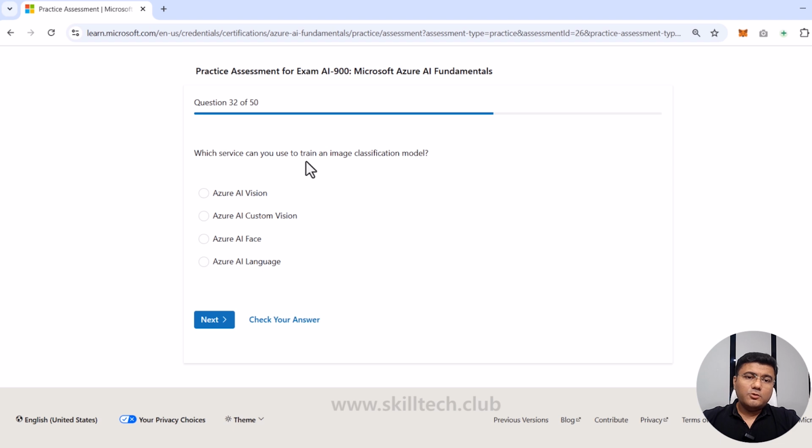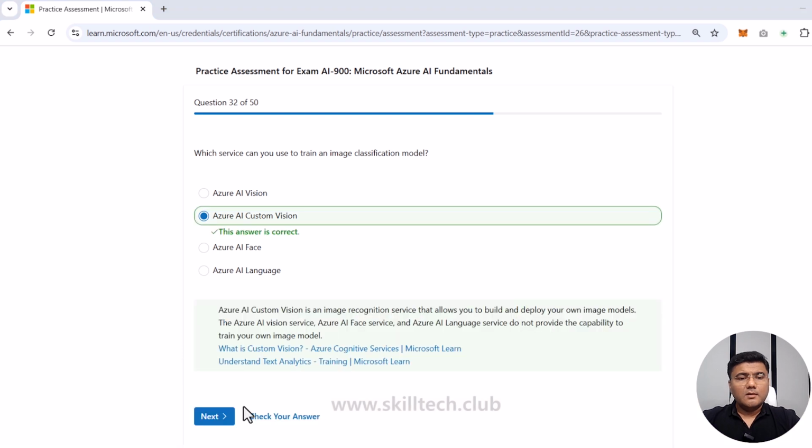Which service can you use to train an image classification model? Now, image classification model, we have two options here, Azure AI Vision and Custom Vision. Obviously, Custom Vision actually can help me to train an image classification model if I want to train that thing. All other services are actually ready-made service, so I'm going to go with this. Clicking next.